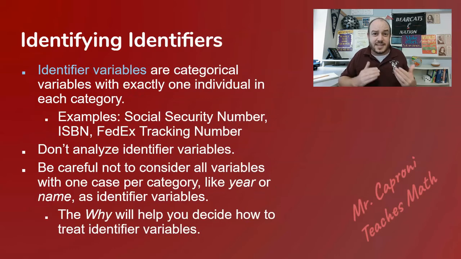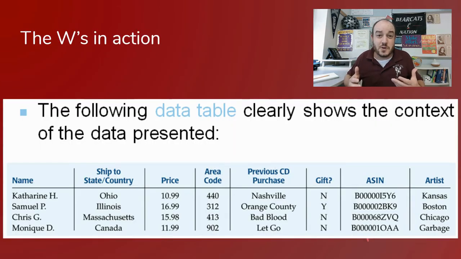Now, we also have things like social security numbers and other things like that. All of those would fall under this. Those are actually categorical because they're not measuring anything. In reality, it's just another type of label we put on people. So it falls under categorical. Let's go ahead and check these bad boys in action.